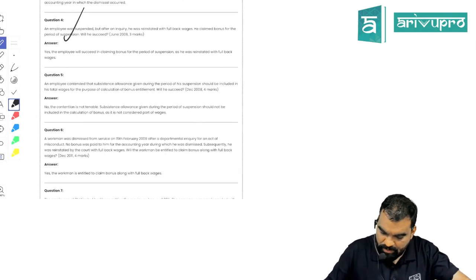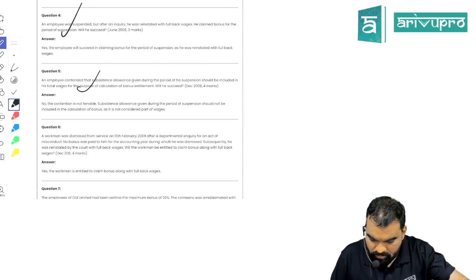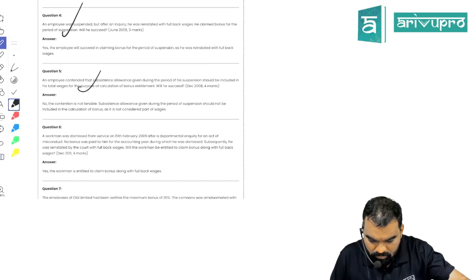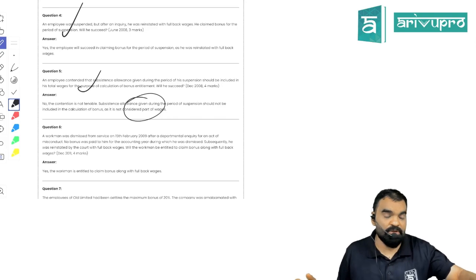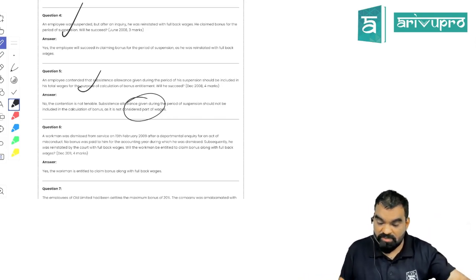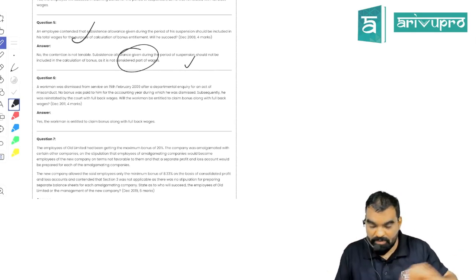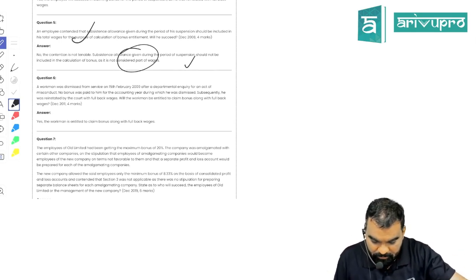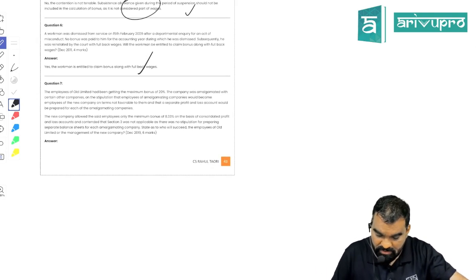Same question. Suspension. Now they are asking what is going to be included to calculate the bonus. Basic pay plus DA. So subsistence allowance would not be included for calculating the bonus, because we know that salary includes only basic pay plus DA, not subsistence allowance, right? Same question, full back wages they have asked.